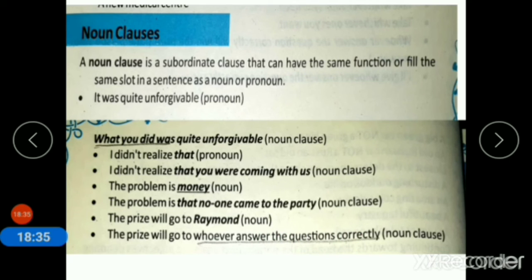What is a noun clause? A noun clause is a subordinate clause that can have the same function or fill the same slot in a sentence as a noun or pronoun. Or you can say a noun clause is a subordinate clause having its own subject and predicate, and it starts with a subordinating conjunction.